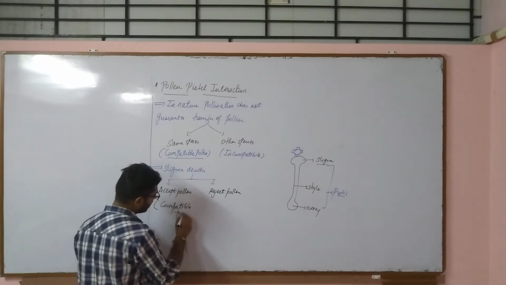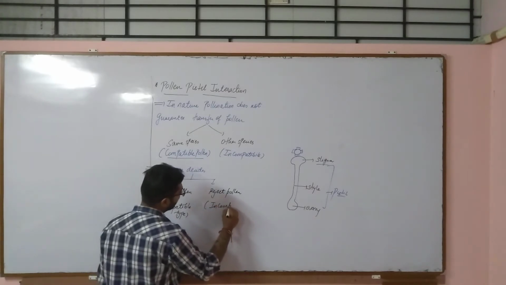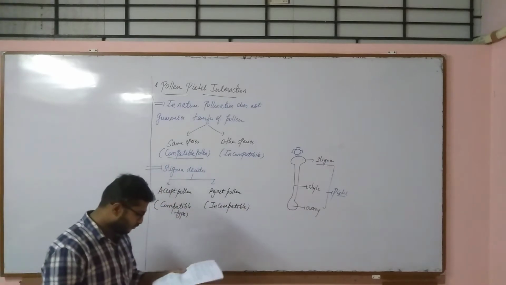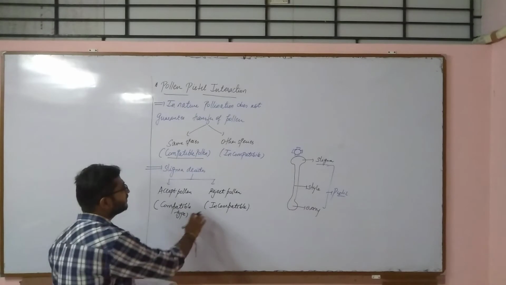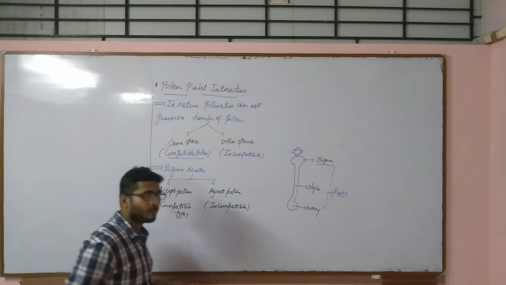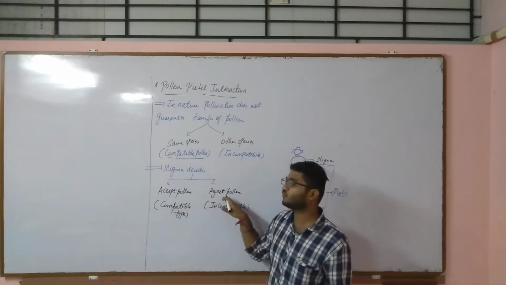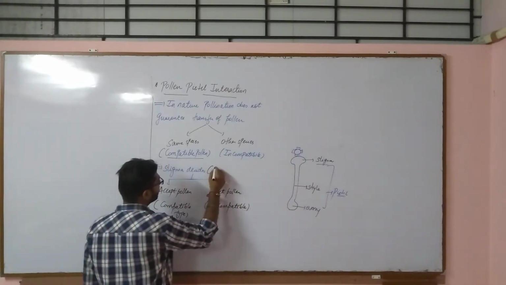If the pollen is rejected, it is incompatible or non-compatible type of pollen. So this is the basic introduction, that is self-incompatible and this is compatible. So who has the power to decide whether to accept or reject the pollen? That is the receptive surface, which is stigma.